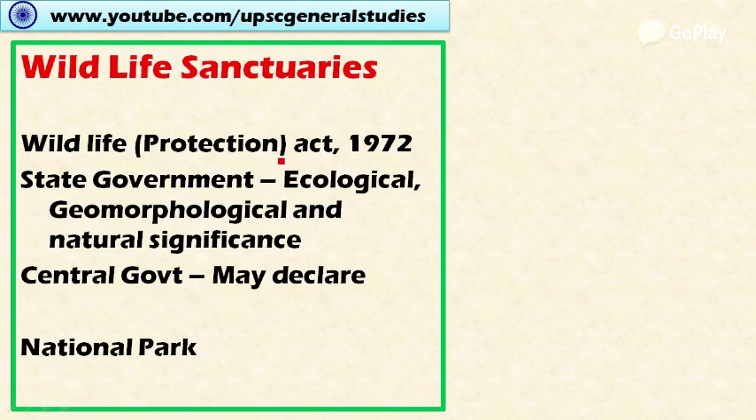State government has the authority to declare an area as wildlife sanctuary or national park under the Wildlife Protection Act 1972. Okay, the state government can do so through a notification if it feels that the area has distinct ecological, geomorphological and natural significance, and it accounts for huge diversity of flora and fauna within that area. The central government may also declare an area as wildlife sanctuary or national park under certain circumstances. So both state and central government can declare an area as wildlife sanctuary.